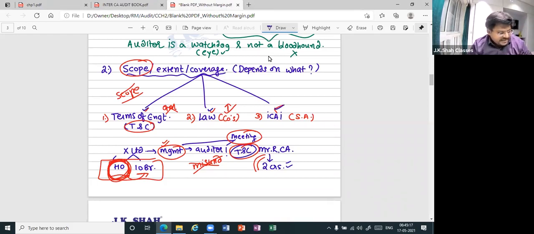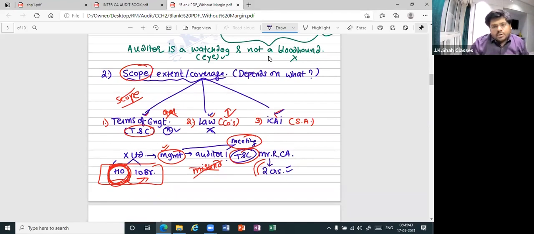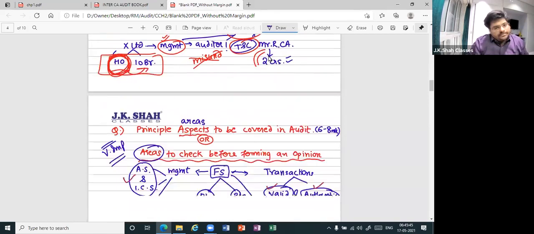Say in terms of engagement, we decided something X, but law is telling not to do X. So think and tell me, will X hold good? No. Why? Because law always supersedes terms of engagement. So if you go against the law and then you decide the terms of engagement, ultimately you are not going to succeed, because law will always supersede terms of engagement. All cool? All cool.